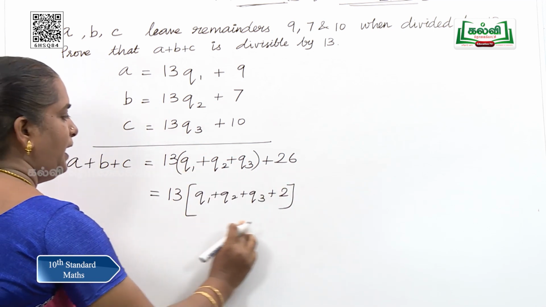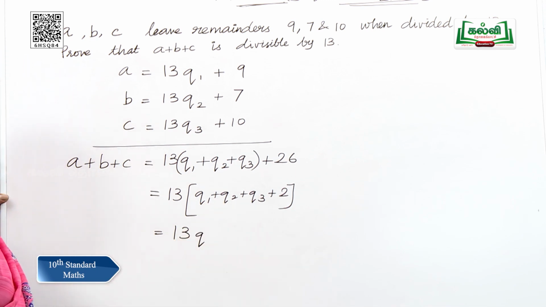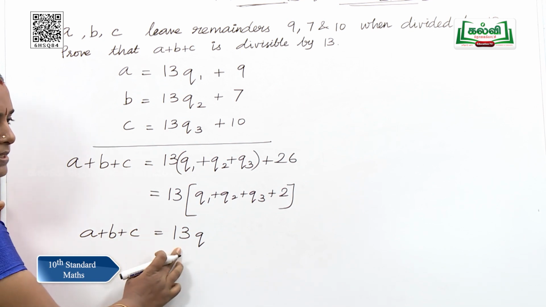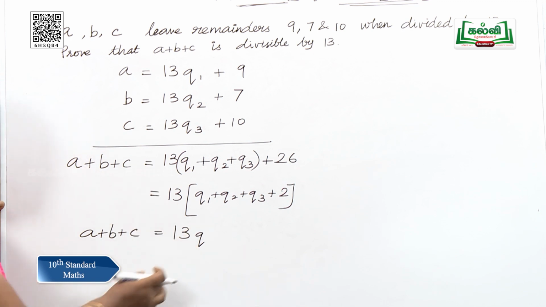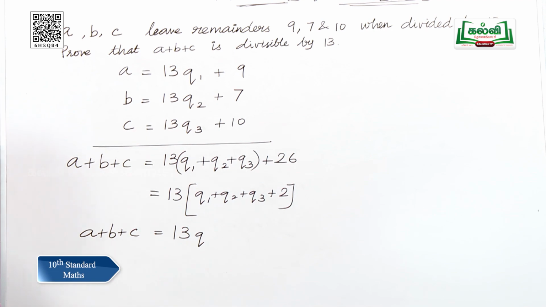So, we can name this as q and write it as 13q. So, now a plus b plus c becomes 13q, which means a plus b plus c is a multiple of 13. So, a plus b plus c is divisible by 13 is proved.